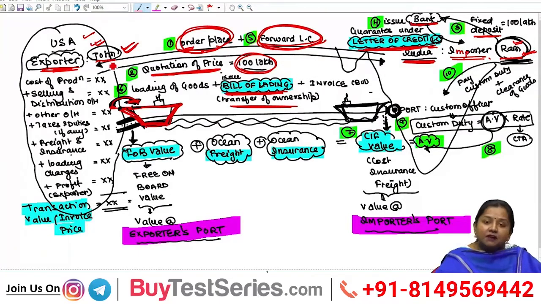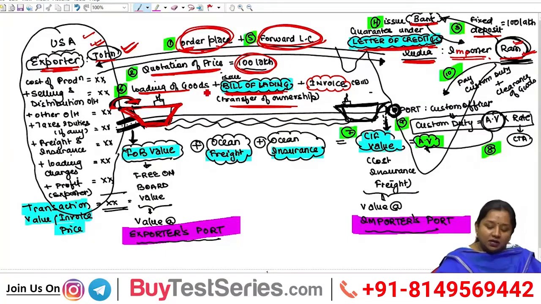So Mr. John, after receiving confirmation of his payment, shall load the goods in the vessel or ship along with issuing the Bill of Lading, a document in which the exporter transfers the ownership of goods in the name of the importer. The exporter shall also issue another document, the invoice or bill, in which he mentions the amount to be paid by the importer to the exporter.